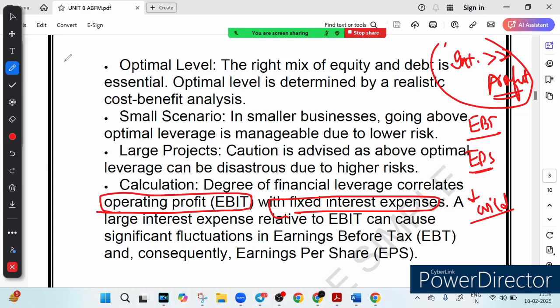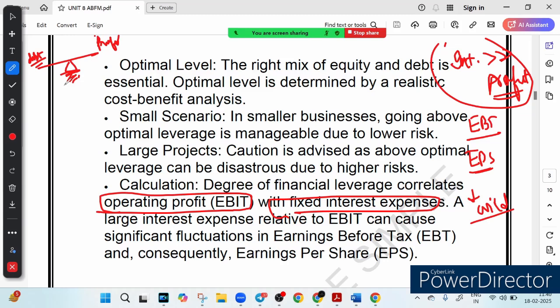Think of it like a seesaw. On one side you have your debt, that is interest payment, and on the other side you have your profit. If leverage is too high, one side of the seesaw is heavily weighted. Interest is larger than profit, which means we have taken too much leverage. That means even a small change in earnings can cause a big fluctuation in your profit, right? So EPS and earnings before tax can swing wildly. That is the key point here.